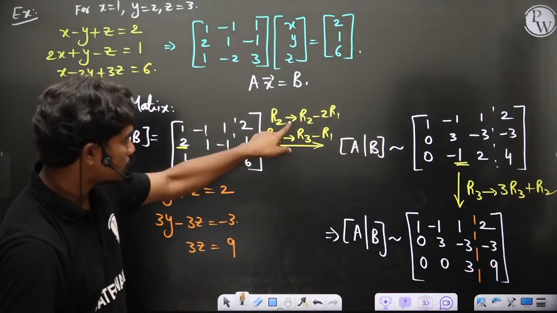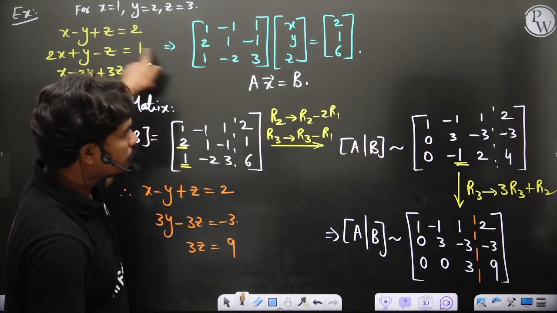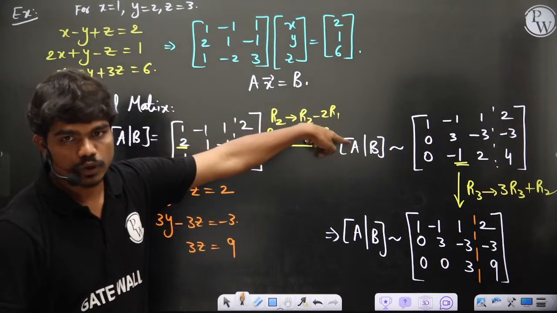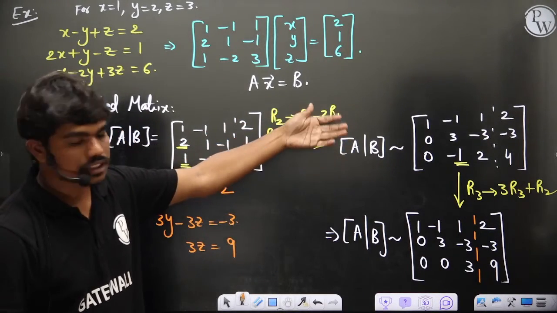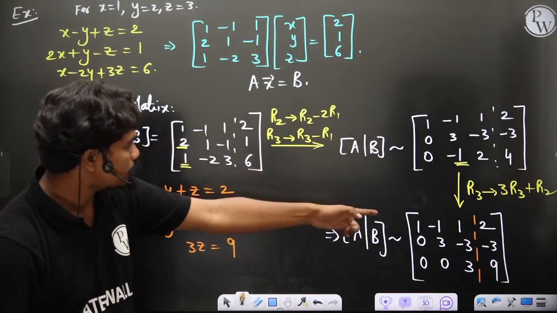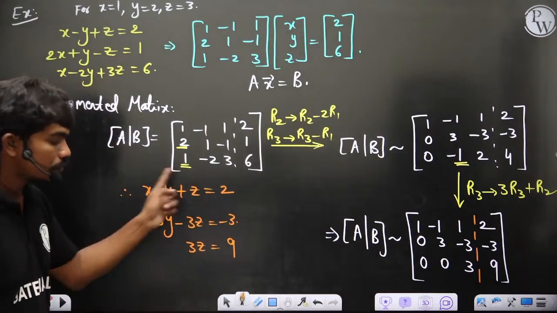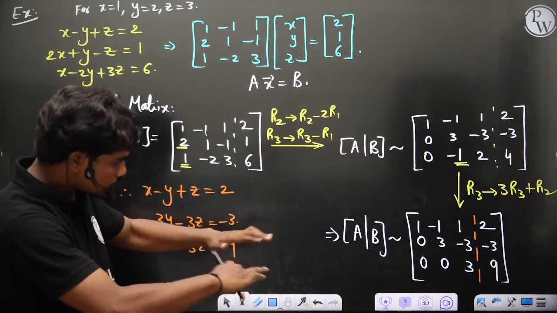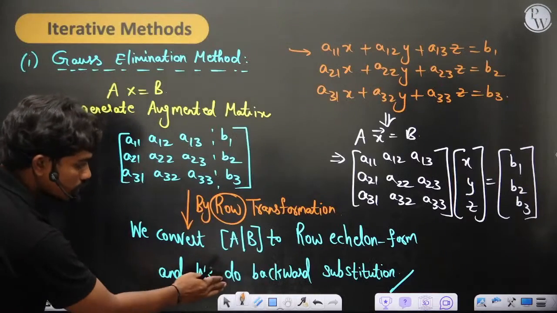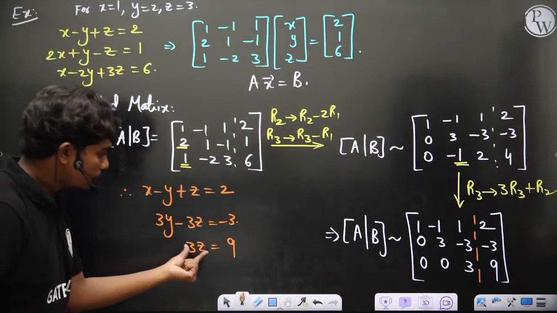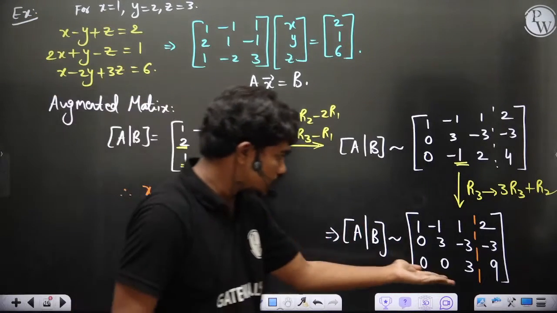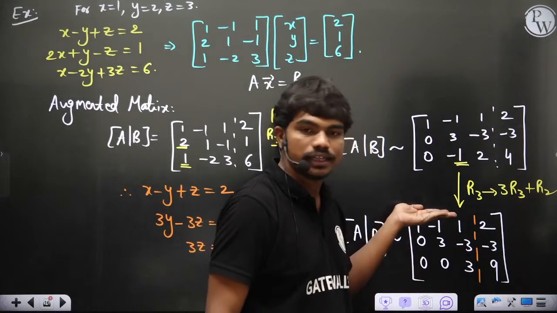So these equations are the same as the original equations, again by performing some transformations. Basically what this tells you is equation 2 is equal to equation 2 minus 2 times equation 1. That's it. That doesn't change the system of equations. So by performing these transformations, you have ended up with a system in echelon form. Now let's see what we do: backward substitution. You start from the bottom row and you start going back till the first row.